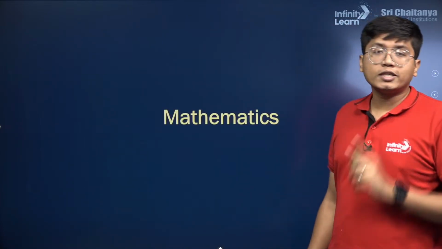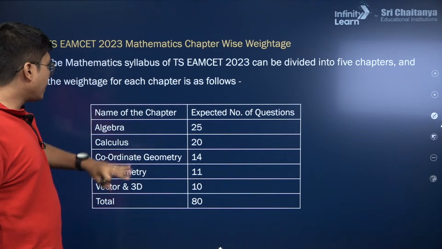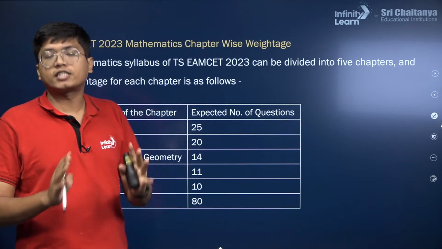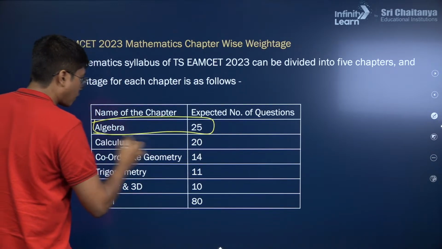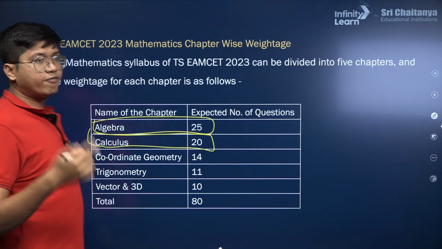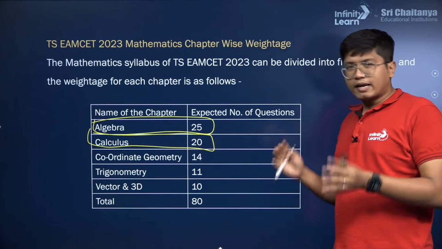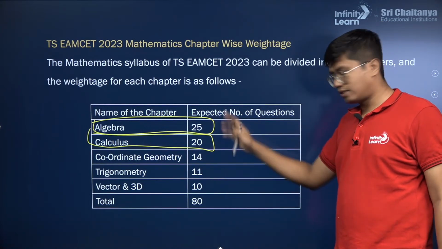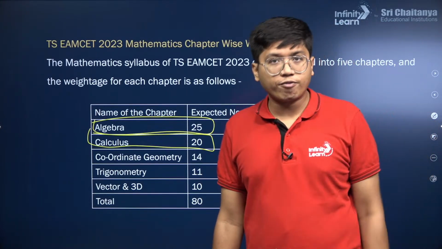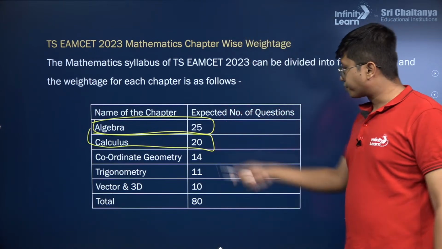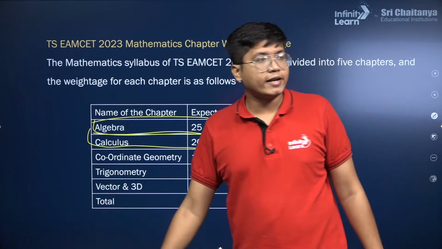Chalo, next we'll move into the chapter wise breakdown of mathematics. So in mathematics, algebra and calculus are expected to be a very big section. Lots of weightage is going to come from algebra and calculus. Now calculus involves both differential and integral calculus, so both of them are included in here. Coordinate geometry is comparatively a little less, and you can see the sum of all of these is going to be 80, because remember maths has 80 questions, physics and chemistry have 40 questions. Okay. So coordinate geometry 14, trigonometry 11, vector and 3D is going to be 10.